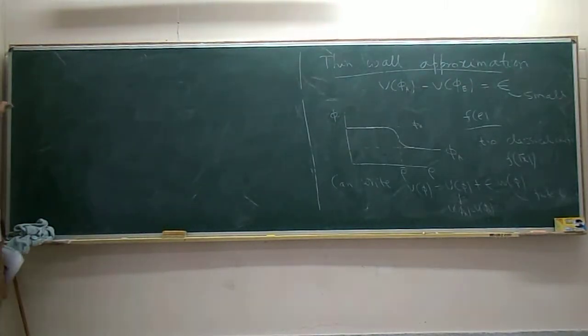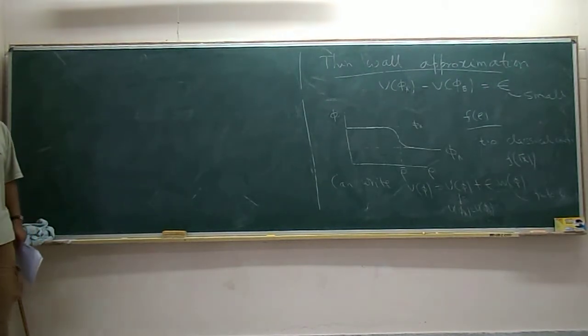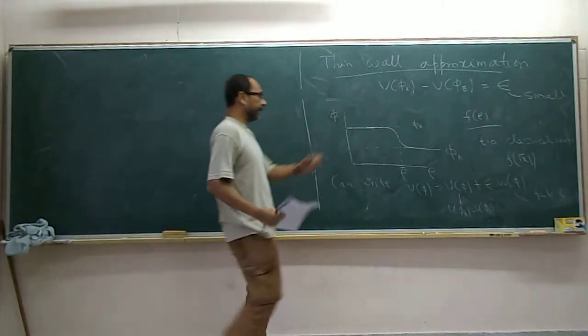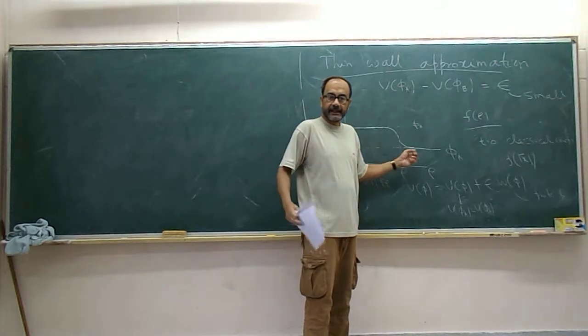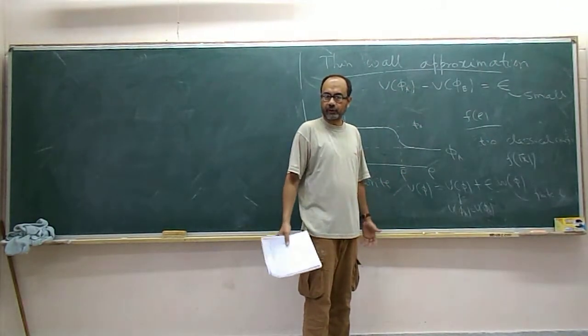So we'll then solve this problem in two stages. One is to find the shape, then find rho bar. These are the two pieces of information we need.